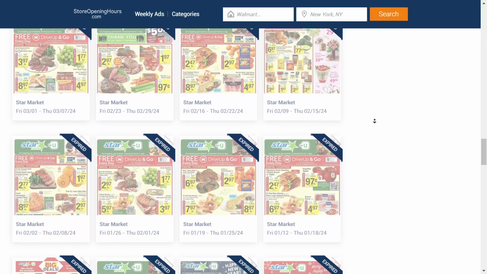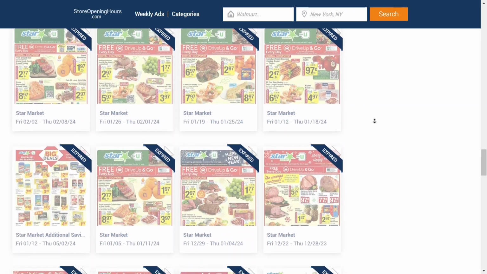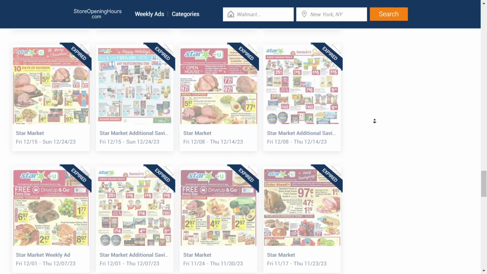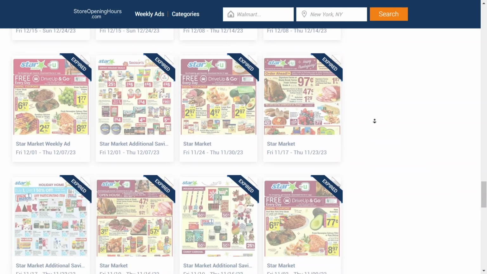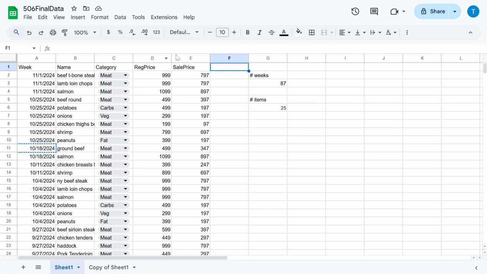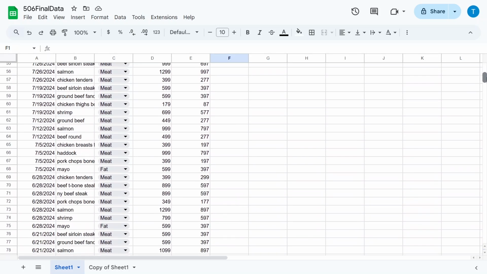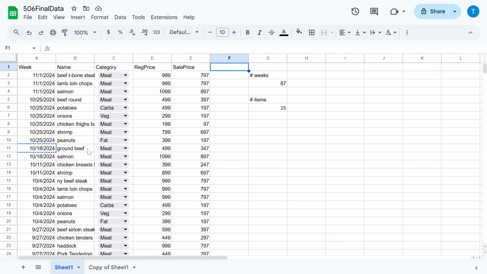I felt that the contiguous nature of the data set was important, so once I could no longer extract consecutive data, I stopped. The data entries take the form of week, name, category, regular price, and sale price. For instance, October 18th, 2024, ground beef, meat, $4.99 and $3.47.